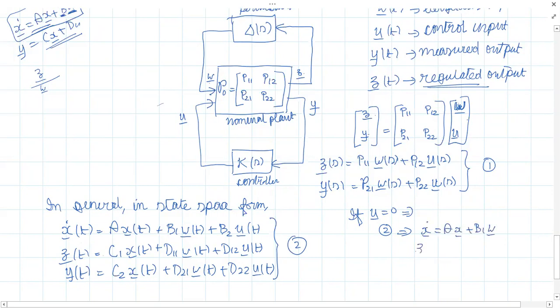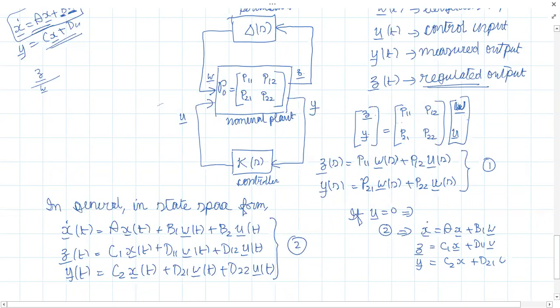And Z would have been C1X plus D11W. And Y would have been C2X plus D21W. Okay, so you can find the corresponding transfer functions between Z and W, Z and U, Y and W, and Y and U.